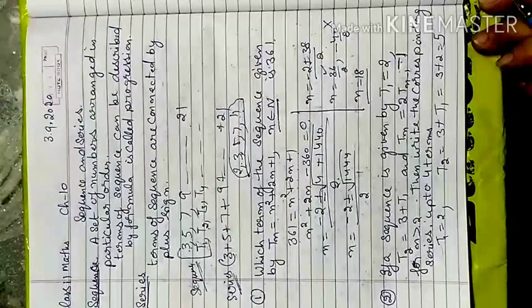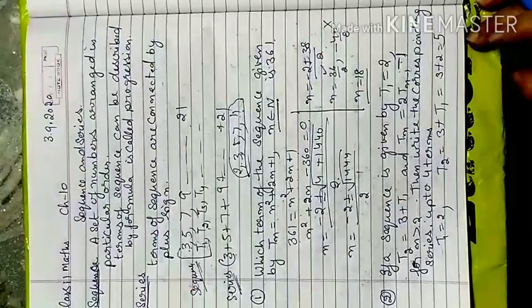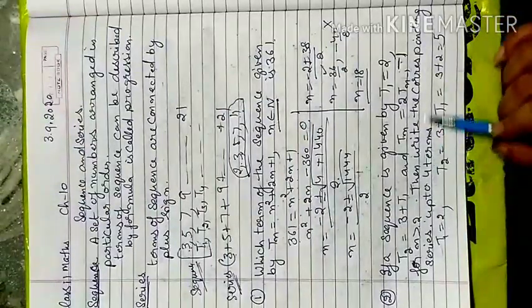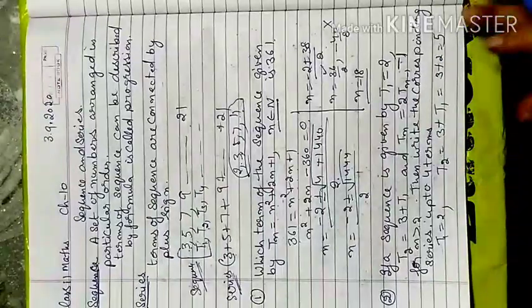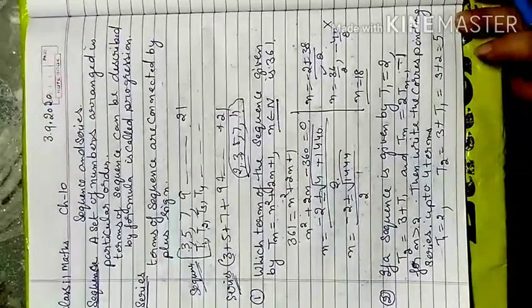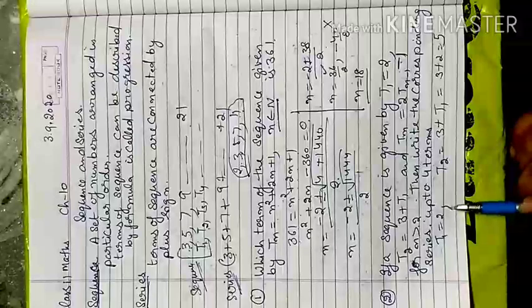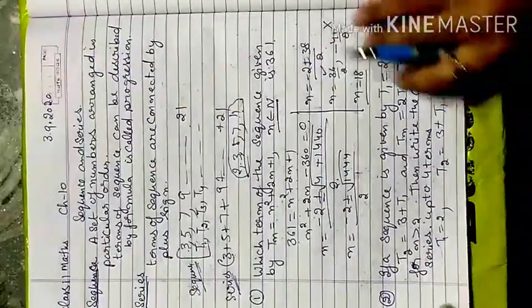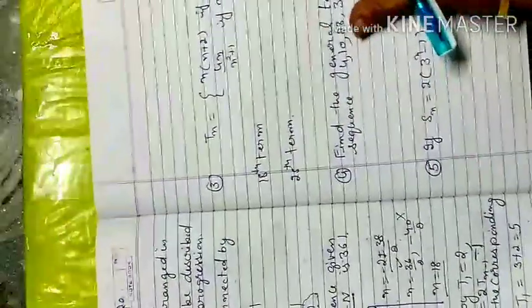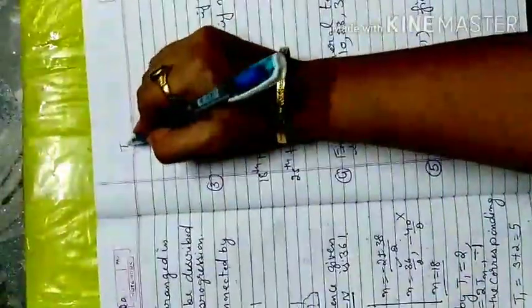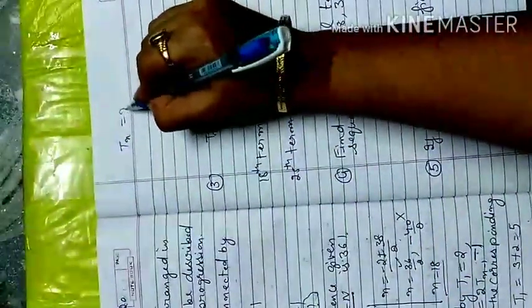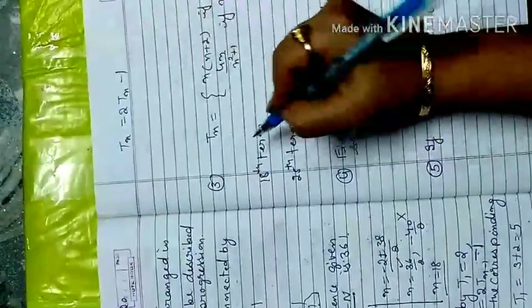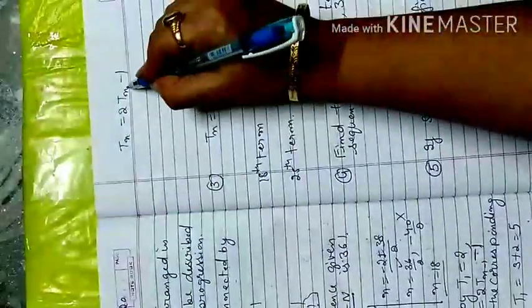Now next, you have to find the further terms, because in your question you have to find the corresponding series up to 4 terms. First term is 2, second term we found is 5. Now we move to the third term. According to the formula, tn is 2tn minus 1 minus 1.